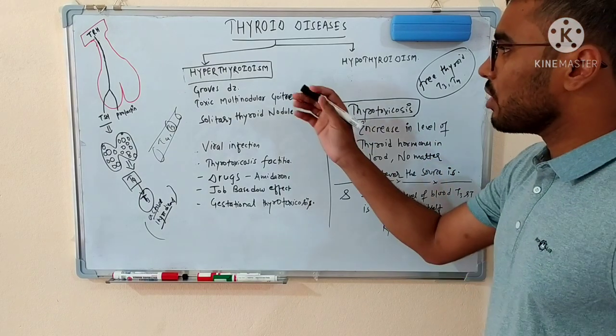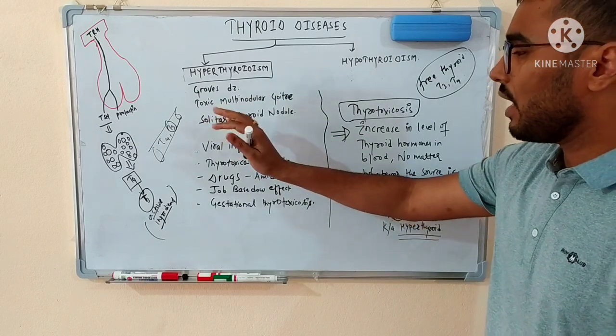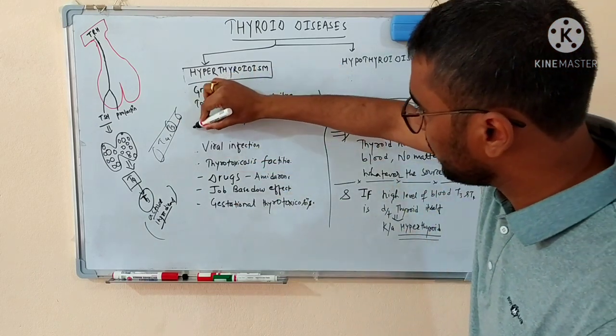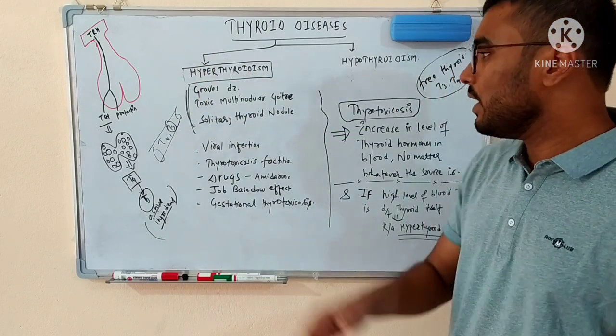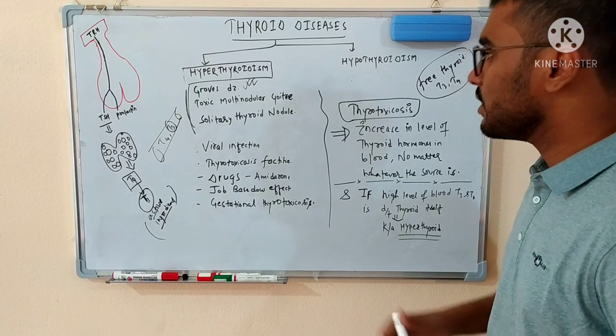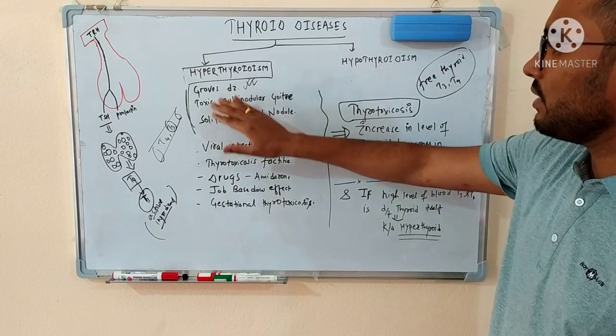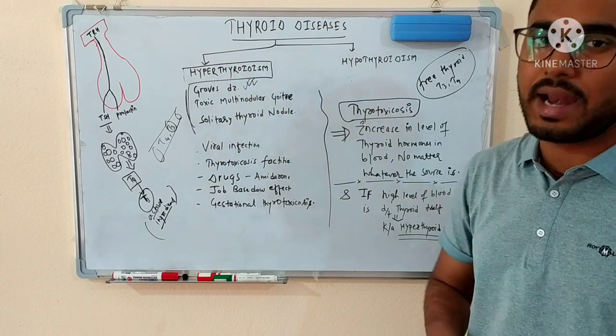Now let's talk about the different causes of hyperthyroidism. The different causes of hyperthyroidism include Graves' disease, toxic multinodular goiter, and solitary thyroid nodule. These three are the most common causes, and among them Graves' disease is the most common one. In these three main conditions, the problem is basically in the thyroid gland.